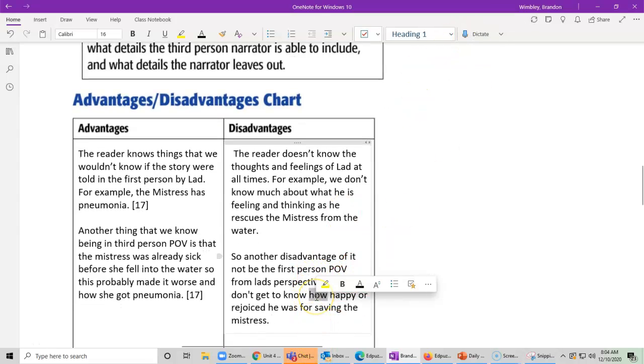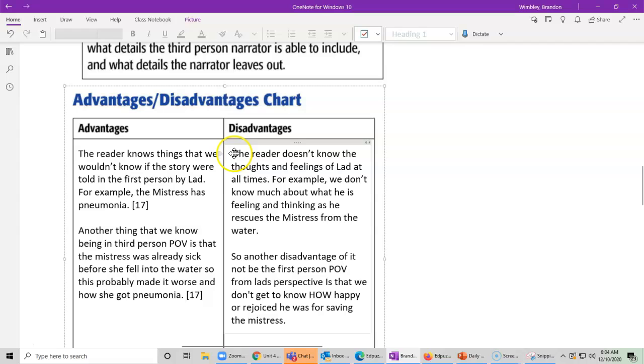That key word is how, because it just says he was happy. But imagine if you save someone's life, you're going to be overjoyed. So remember, when you're telling a story in first person, you get to put more thoughts, more feelings of one character in. Whereas if you're narrating third person, you can include more broadly other thoughts and feelings, but it won't focus on just one like it would in first person. All right, that's it for this lesson of analyzing a third person point of view.